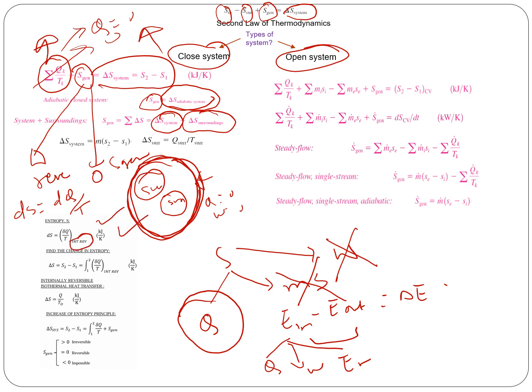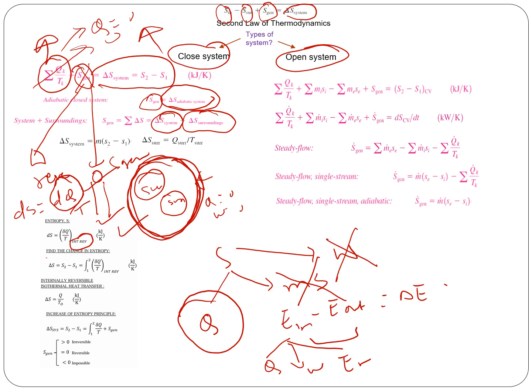So this equation can be used when the heat transfer is given and you have a temperature. This is the key parameter here, and this equation can only be used when it is a closed system and it is internally reversible. If it's not internally reversible, this S generation will not be equal to zero.